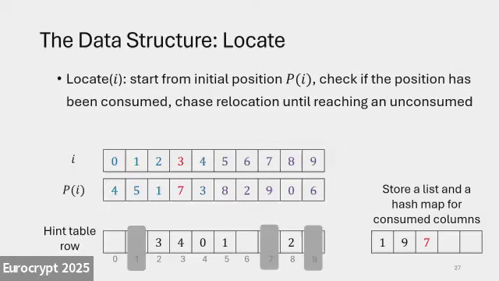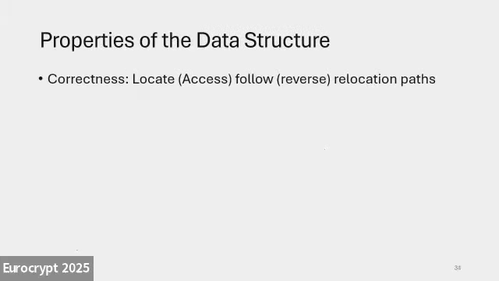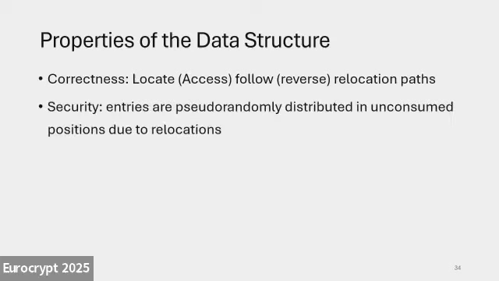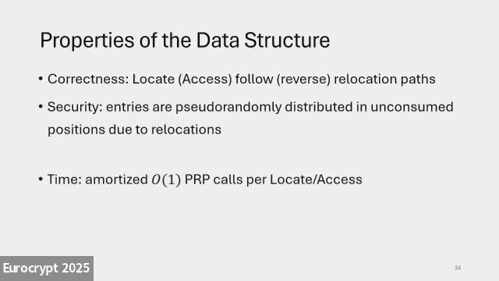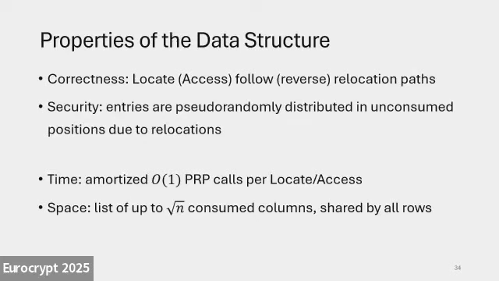But this way we can always find an entry by its value and figure out its location, or we can look at the location and figure out what entry lives there. So that takes care of the relocate and access functionality. Correctness should be clear. Security is the same as before. At any time, all of our entries are located pseudo-randomly among the remaining unconsumed positions. So this way, we have our space-efficient data structure.